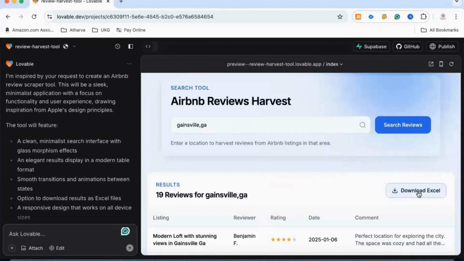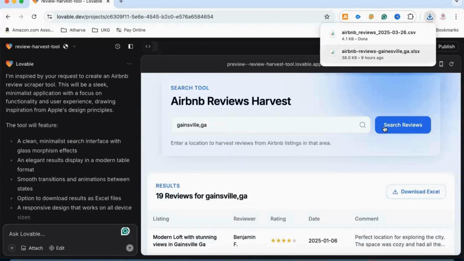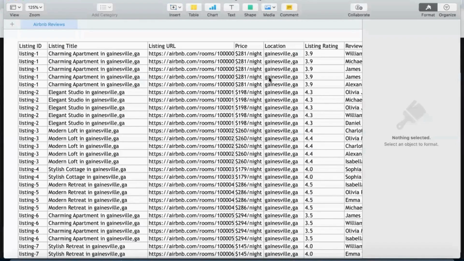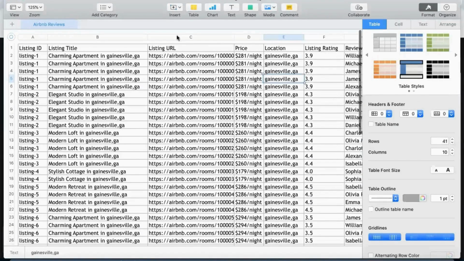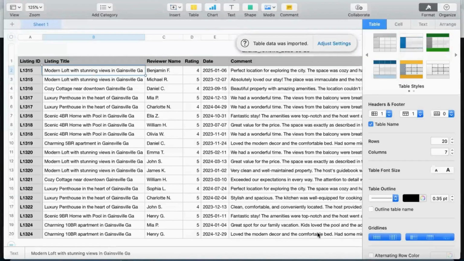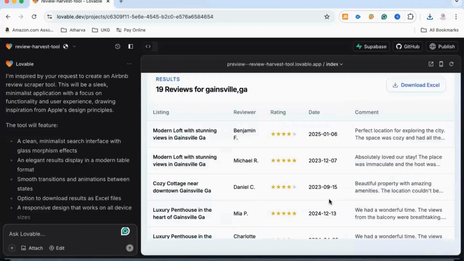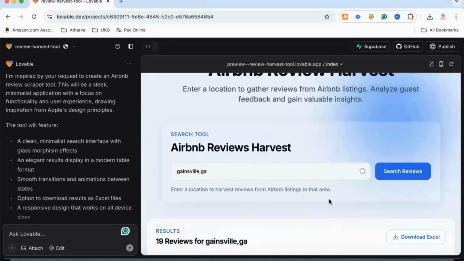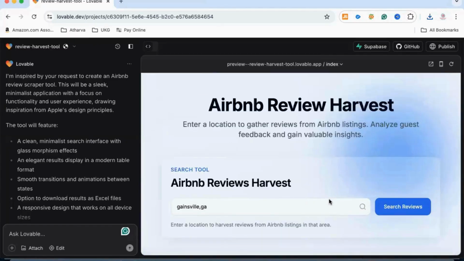If I click here, it's done, and we can check it out. Okay, so it has scraped the data as we expected, and we have pretty much everything we want. And as I suggested, same thing you can do for any business you want, or any other data you want to scrape from the internet. And this kind of application will be ready in a second.